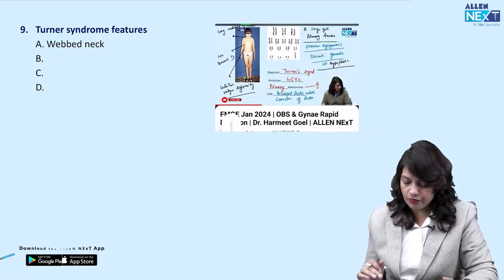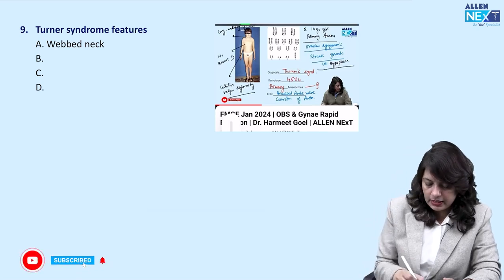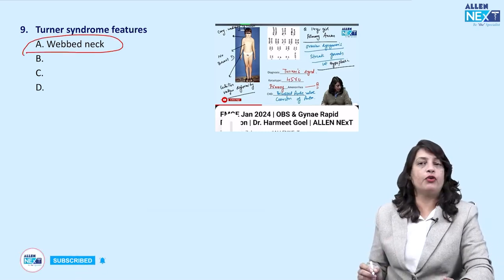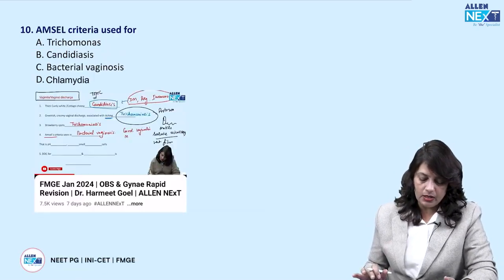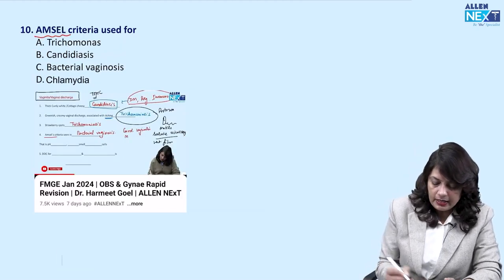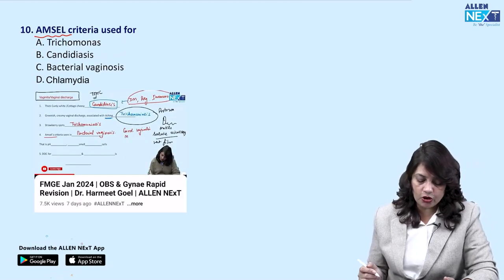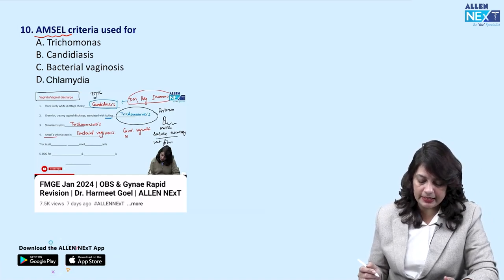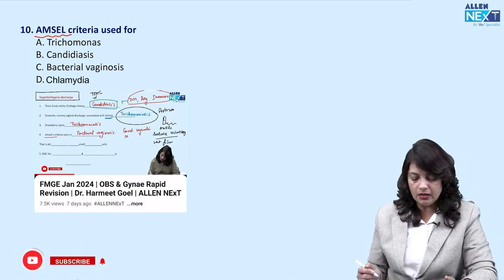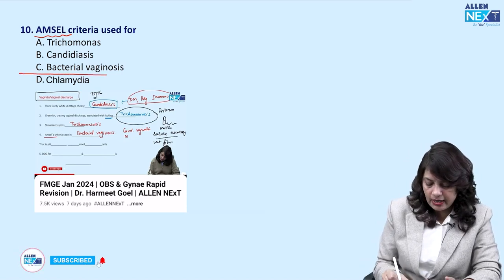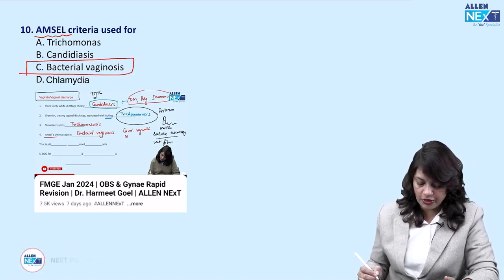Next, Turner syndrome features: webbed neck. This was again a very straightforward question. Next, Amsel's criteria is used for trichomoniasis, candidiasis, bacterial vaginosis, or chlamydia. So the correct answer, Amsel's criteria, is for bacterial vaginosis.